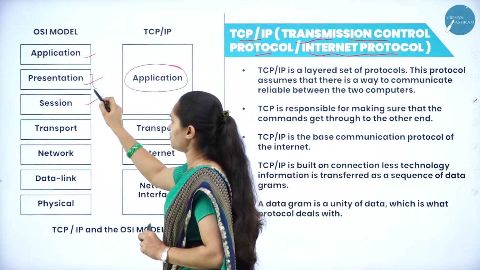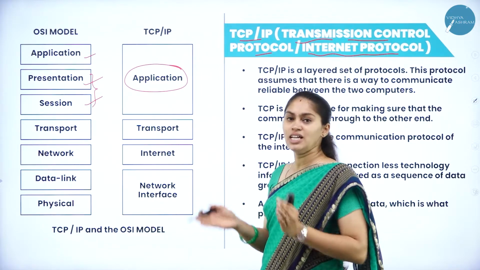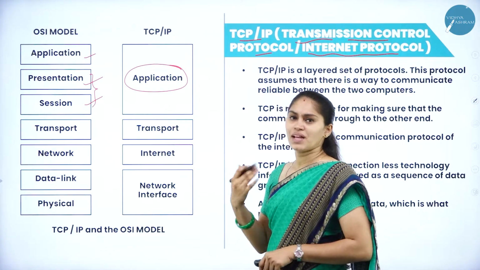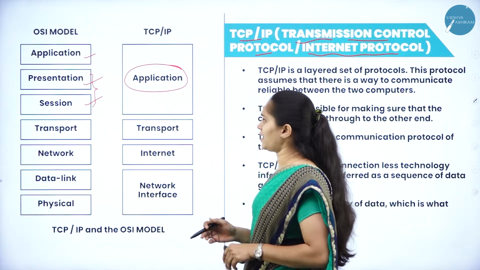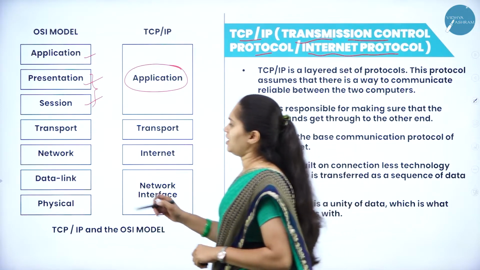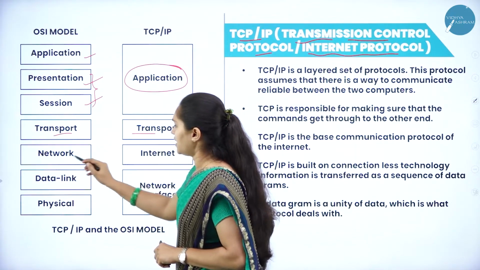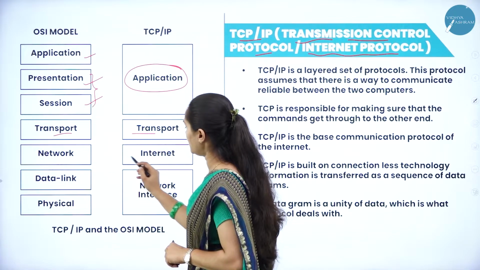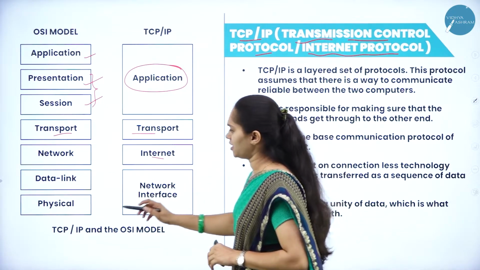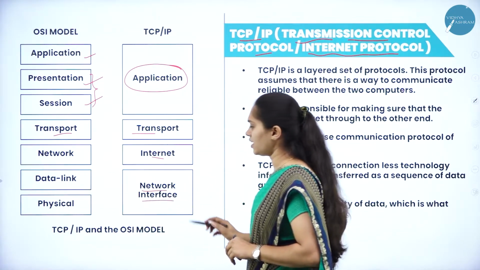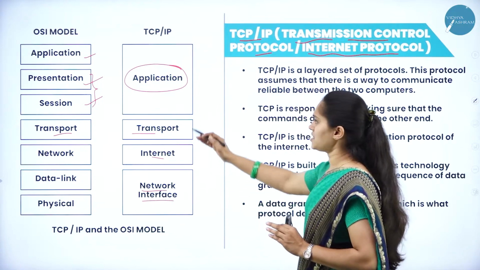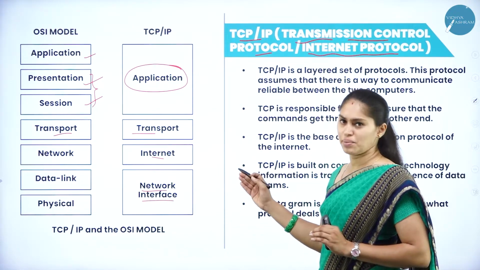All the operations of the presentation and session layers are combined together and considered completely as the application layer. And also we have the transport layer, then the network and data link layers, which are considered the internet layer here, and here we have a network interface. So these are the layers that we have in TCP/IP.